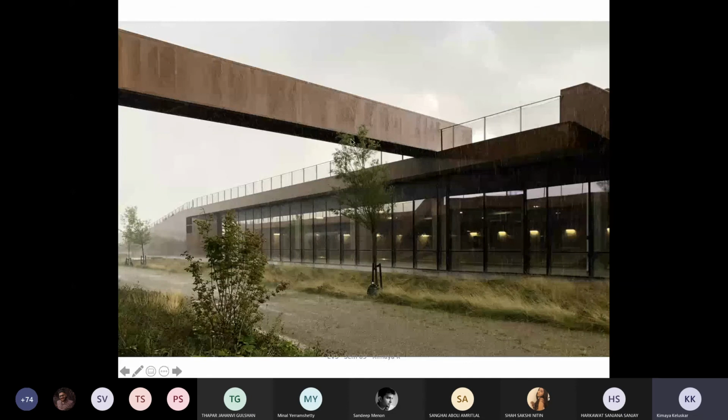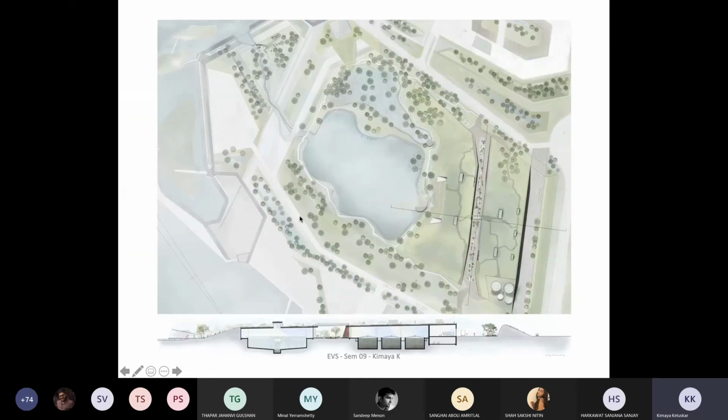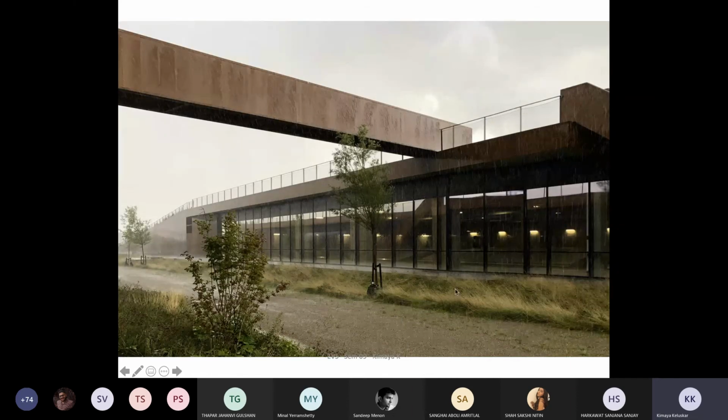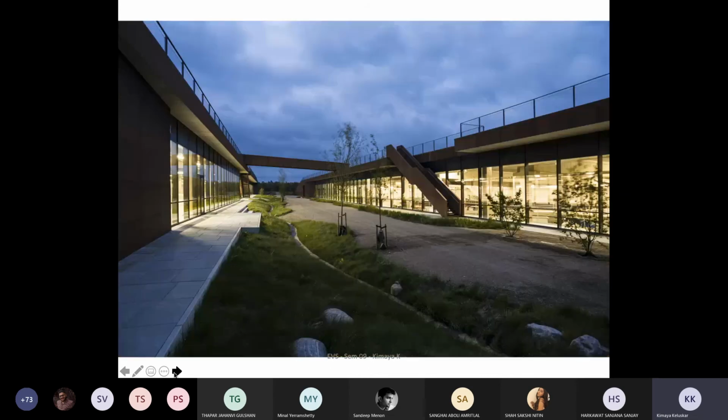So this bridge is basically the bridge that happens between the two buildings. Okay, this is this bridge. And these grasslands that you see are basically swales to channelize the surface runoff. It's a very minimalistic kind of building with a glass facade, and then you can access the roof, which becomes like a green roof on the top.